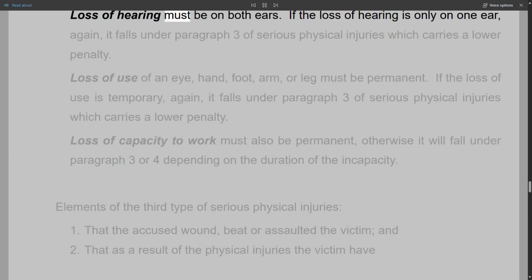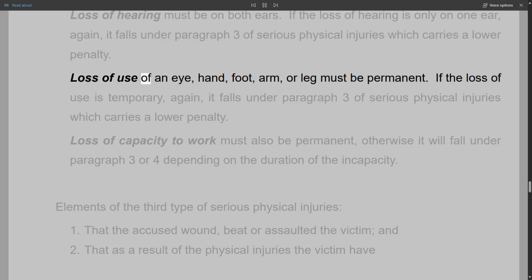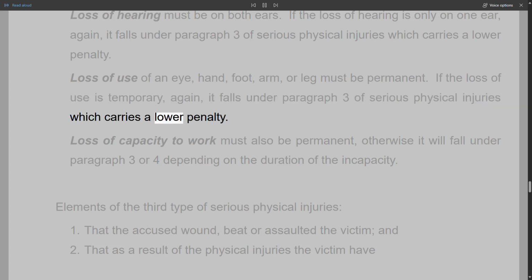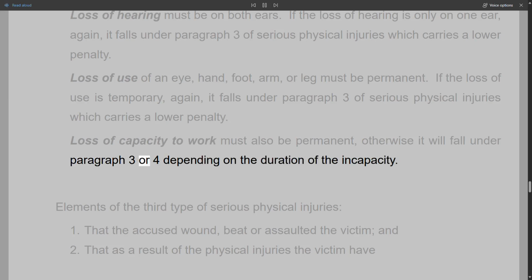Loss of hearing must be on both ears. If the loss of hearing is only on one ear, again, it falls under paragraph 3 of serious physical injuries, which carries a lower penalty. Loss of use of an eye, hand, foot, arm, or leg must be permanent. If the loss of use is temporary, again, it falls under paragraph 3 of serious physical injuries, which carries a lower penalty. Loss of capacity to work must also be permanent, otherwise it will fall under paragraph 3 or 4 depending on the duration of the incapacity.